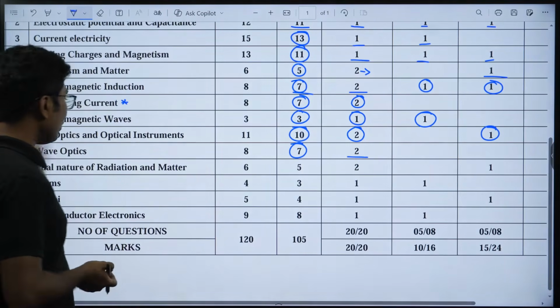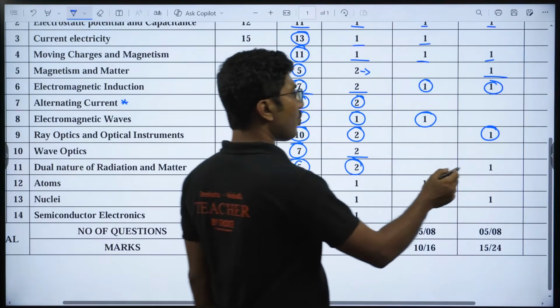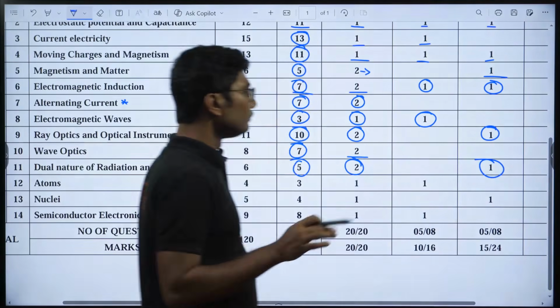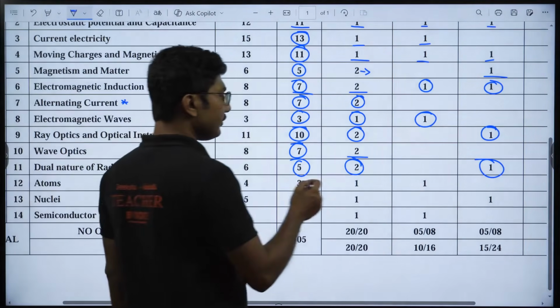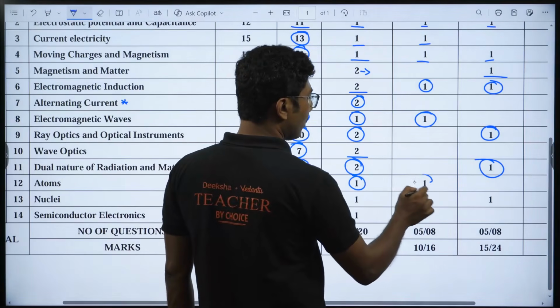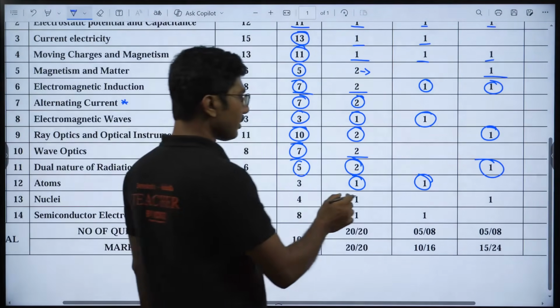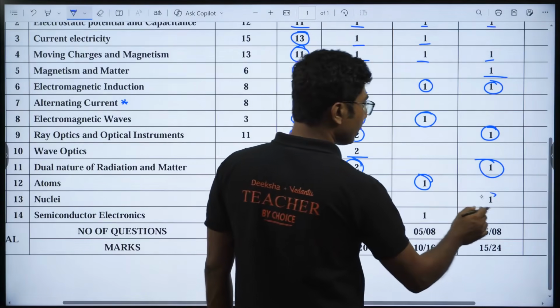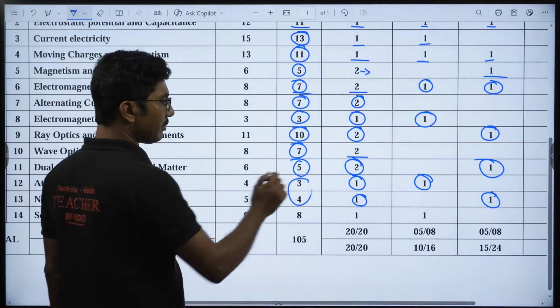Dual nature of radiation and matter, 5 marks, 2 objectives and 1 3 marker. That's it, nothing else. In the atoms chapter, only 3 marks is there, 1 marker and 1 2 marker. In the nuclei chapter, only 4 marks is there, 1 marker and 1 3 marker. So combining these 2 chapters together, you are going to get 7 marks.